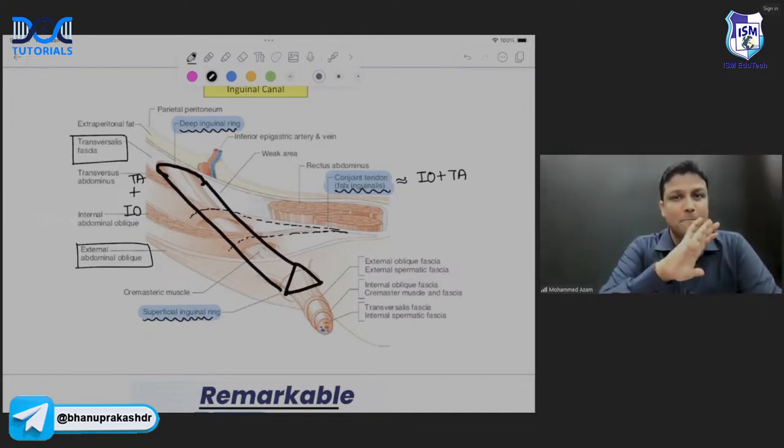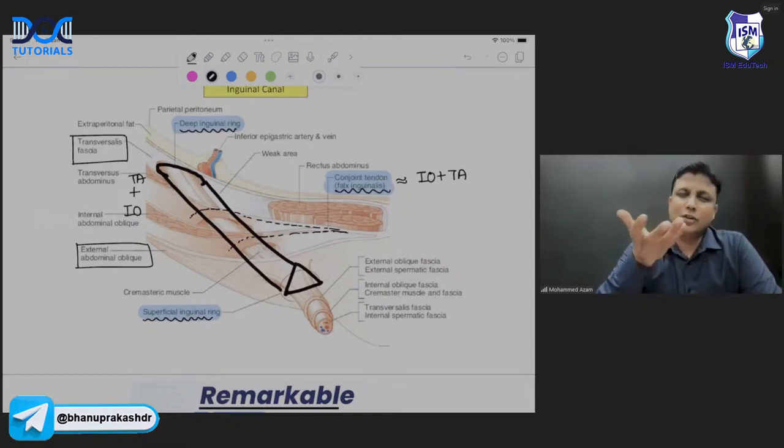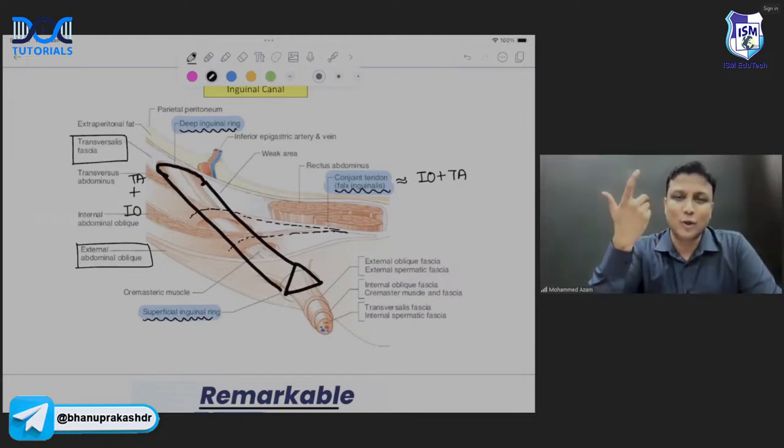Are you understanding me? After that, the contents you already know very well, sir. In males, what do you have? Spermatic cord along with a nerve, the ilioinguinal nerve. In females, what do we have here? In females, there will be the round ligament of the uterus along with the ilioinguinal nerve. So that is the content of the inguinal canal in male and female, sir. Okay? You already know this. Inguinal hernia, oh, you are like an expert in surgery and all, right?